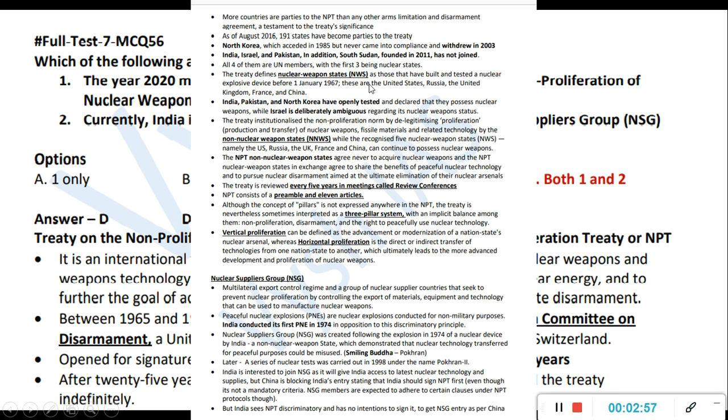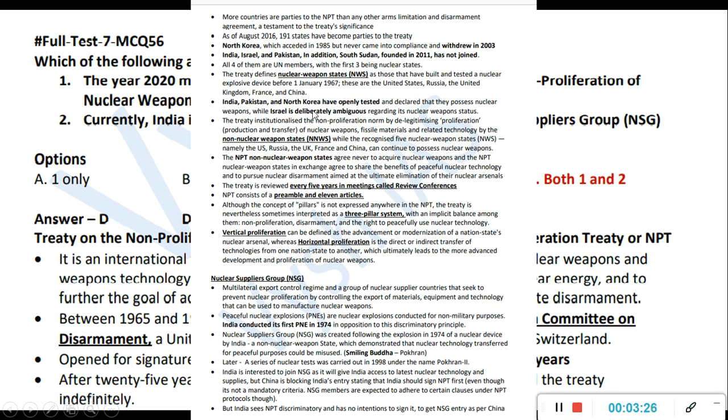The rule actually is this: as per the treaty, nuclear weapon states are defined as those that built and tested a nuclear explosive device before 1967. Obviously India and others did not have that at the time. So these permanent 5 countries, United States, Russia, UK, France and China, had nuclear weapons. They made a rule that everybody signs this NPT, only we 5 will make nuclear weapons and nuclear technology, and we will share the technology with you for peaceful purposes.